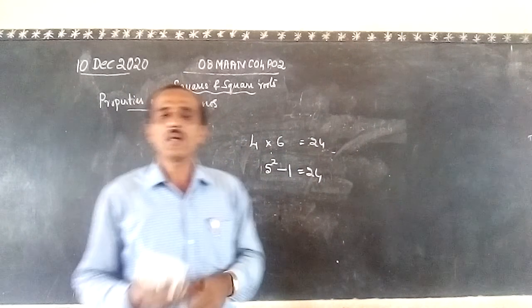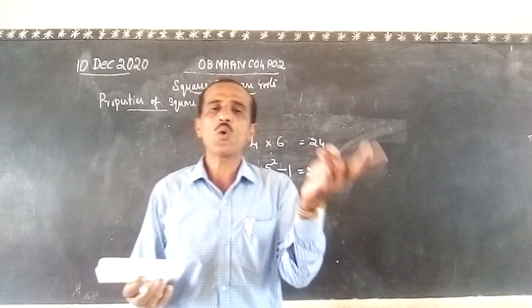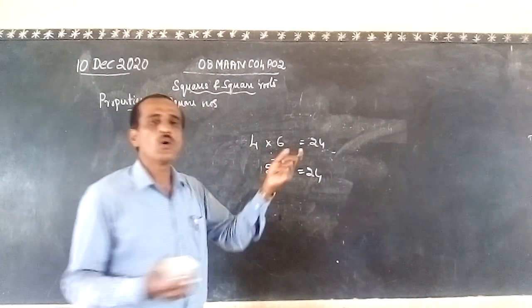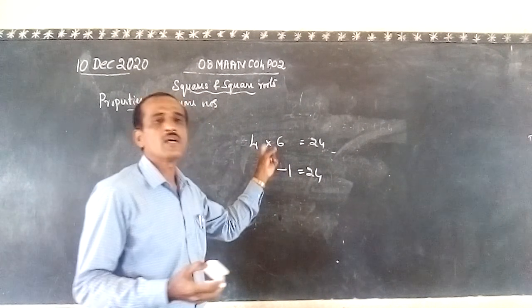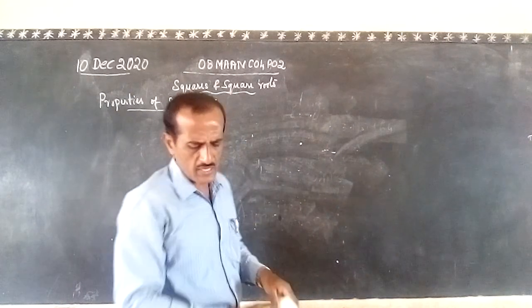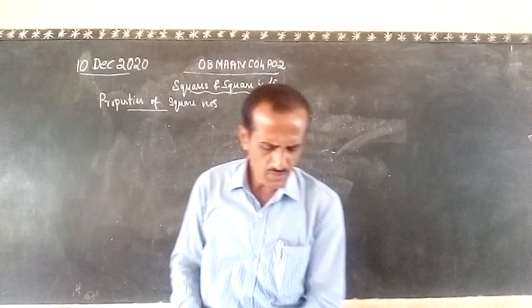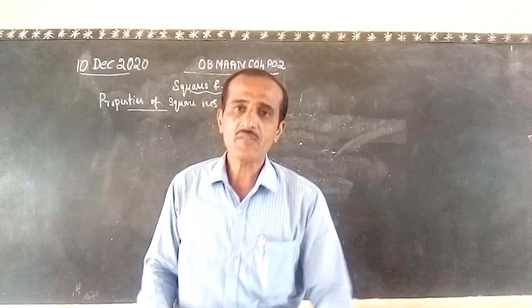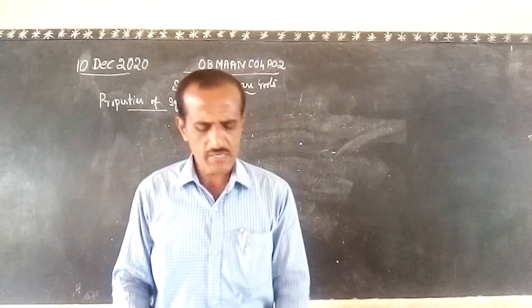Okay, so the product of any two consecutive odd or even numbers is always equal to 1 less than the square of the middle term. So that is another property. Okay, next, some patterns are there, it is given in your textbook.